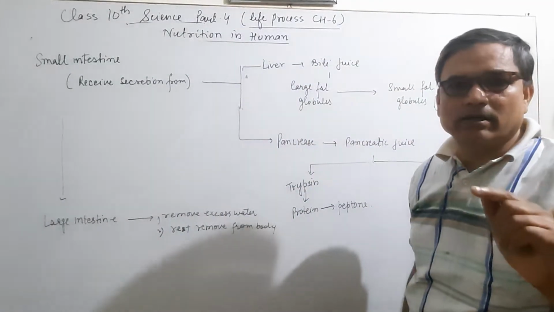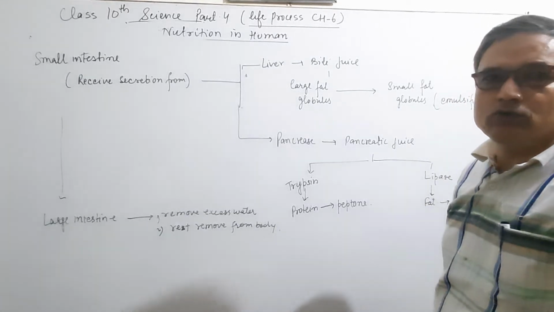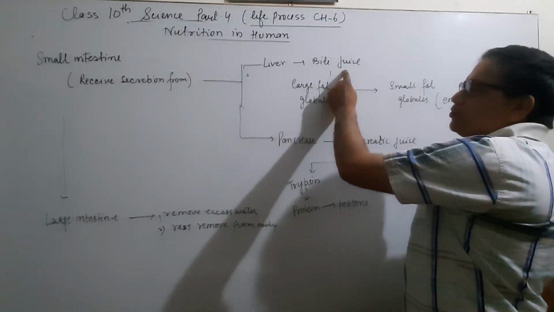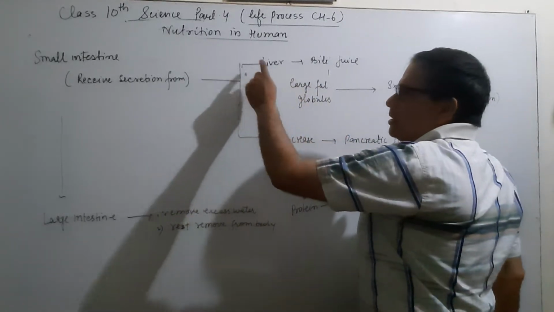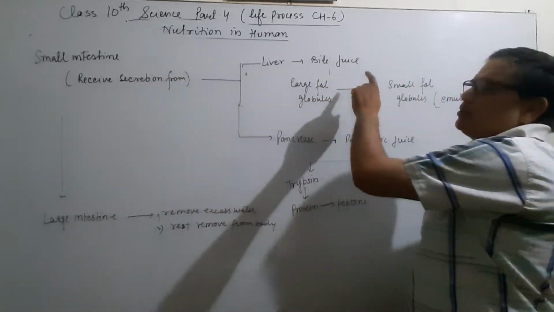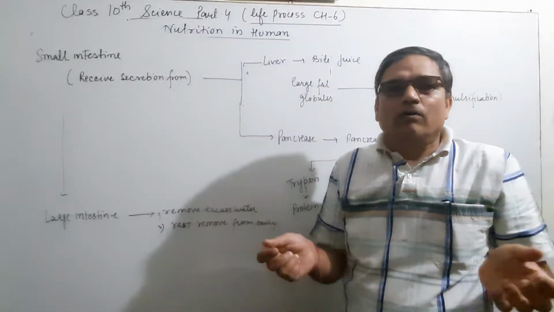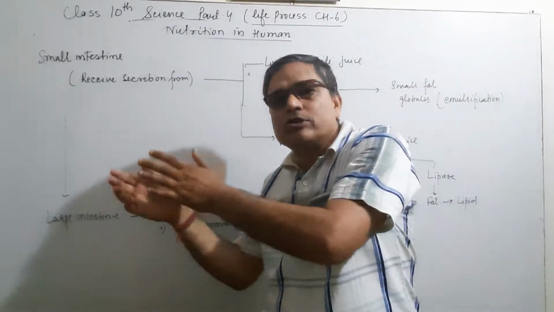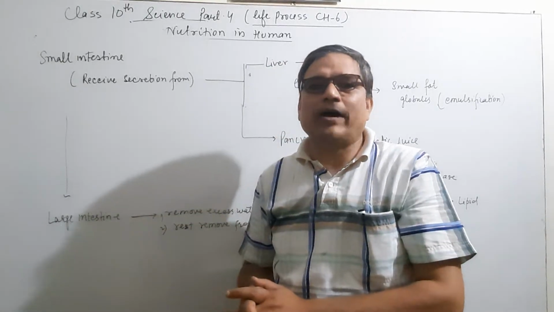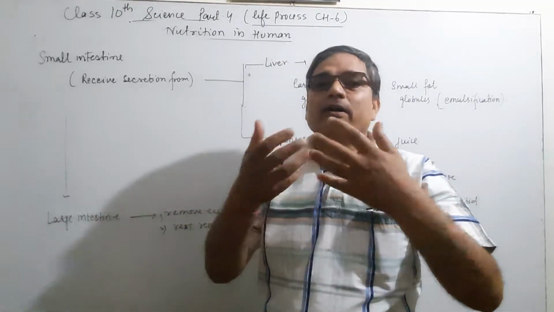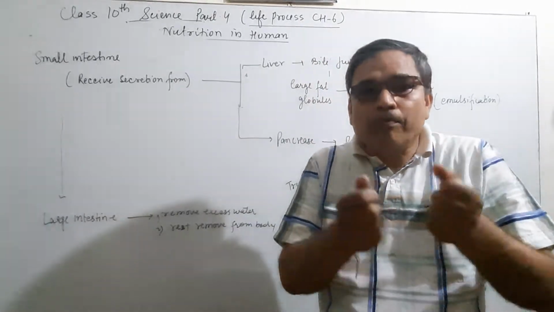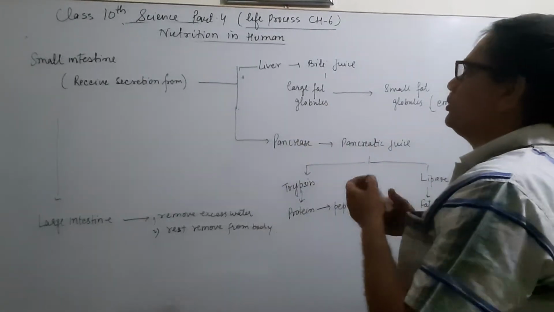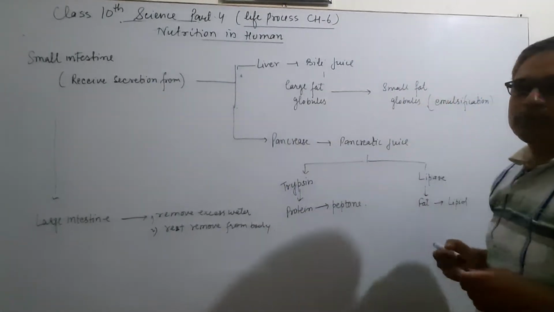The small intestine receives the juice from the liver, and the liver releases bile juice. Bile juice is secreted by the liver into the small intestine, and this bile juice helps to break down the large globules of fat, meaning large pieces of fat break down into small pieces of fat, which helps to activate the other enzymes and makes their work easy. Means large fat globules into small fat globules.